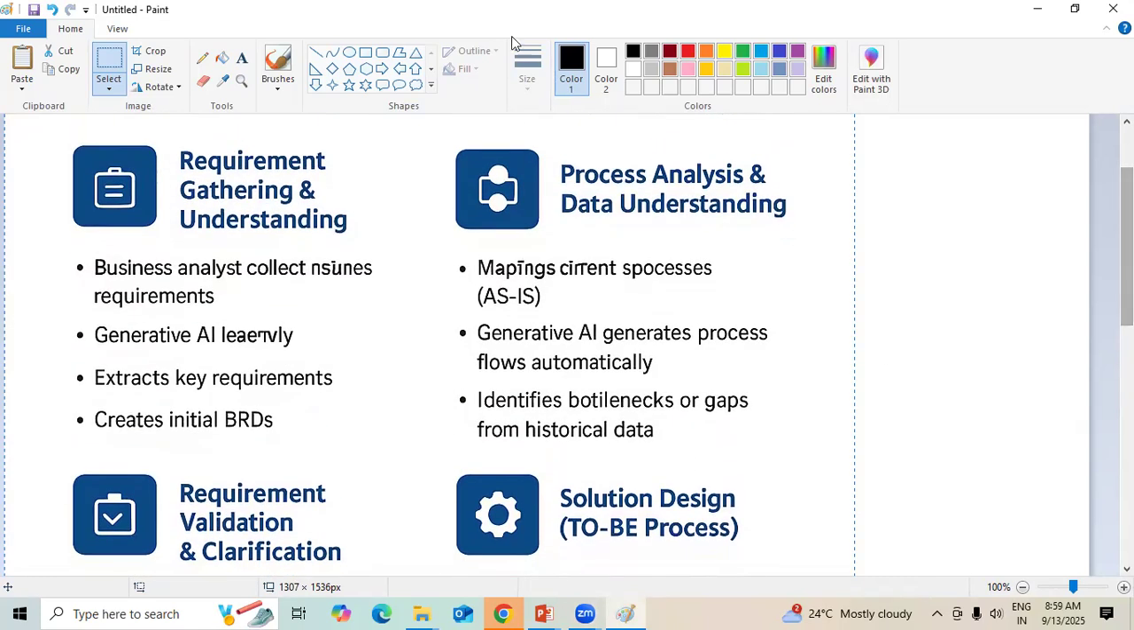So when it comes to requirement gathering and understanding, as a business analyst, when we are collecting business requirements, or even if you want to extract any kind of key requirements, this has to be documented, right? So when we want to document something, we need to create a business requirements document, in the way of the regular BA work that we do.